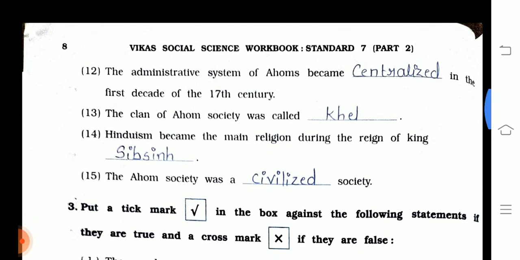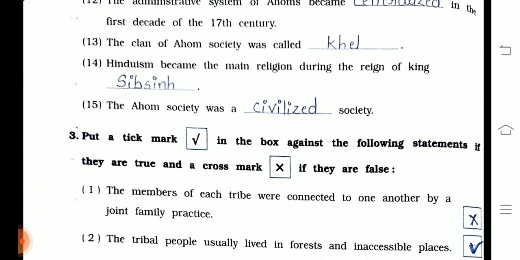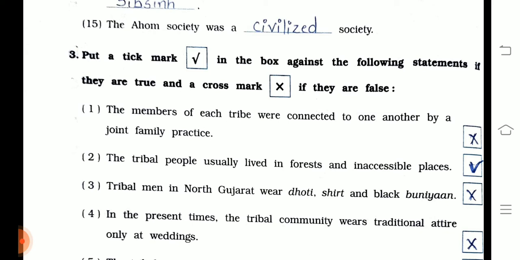Question number 3 is put a tick mark. Okay, true or false. So you can directly copy down the answers.